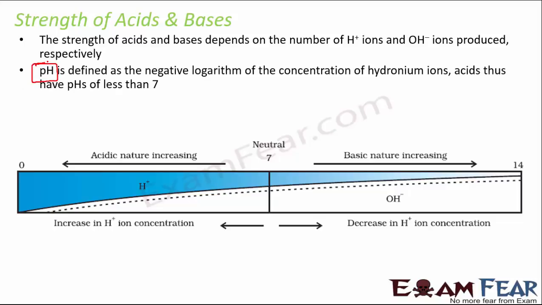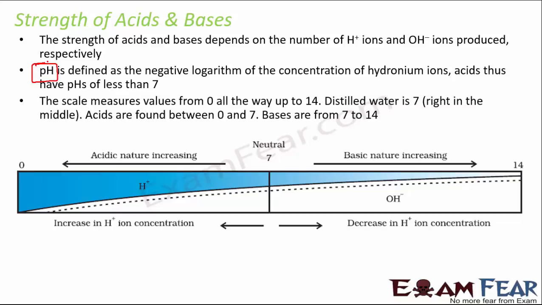So what is this pH? It is defined as the negative logarithm of the concentration of hydronium ions. This is just a parameter which helps us decide which type of substances will have what kind of pH values. It has been seen that the scale that measures the values is from 0 to 14. So your pH scale is from 0 to 14.